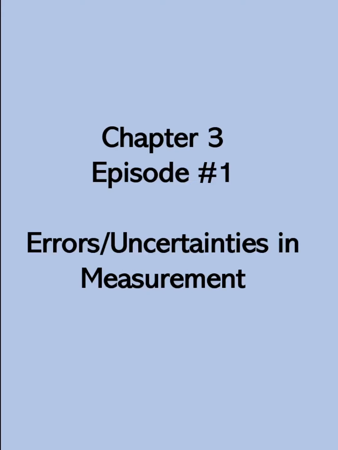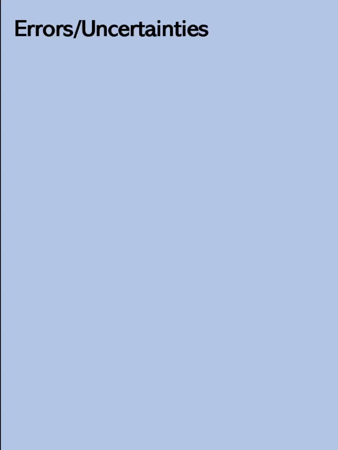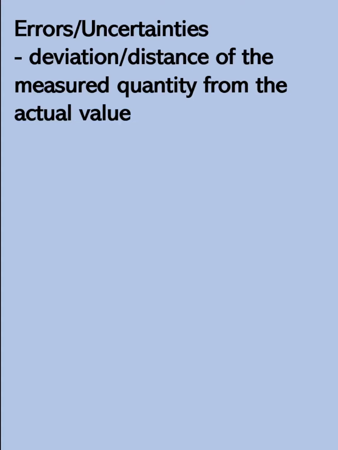Chapter 3, Episode 1 is about errors or uncertainties in measurement. There is no perfect measurement. Of course, in every measurement, there are some limitations. And here, errors don't always mean mistakes. In this context, errors are simply the deviation or distance of the measured quantity from the actual value. So it's a measurement of accuracy, how far our measured values are from the true or actual value.